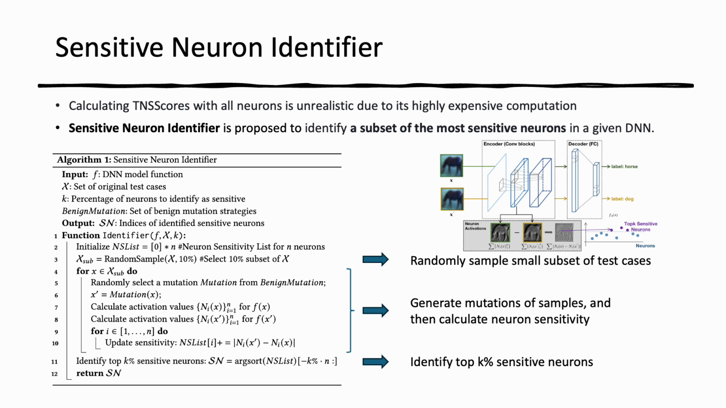These are deemed the most sensitive neurons that are critical to the DNN's predictions and are prioritized for the test case selection. By focusing only on this sensitive subset of neurons, the sensitive neuron identifier allows NSS to efficiently calculate TNSS scores and select valuable test cases, even for very large DNNs, while maintaining high effectiveness.